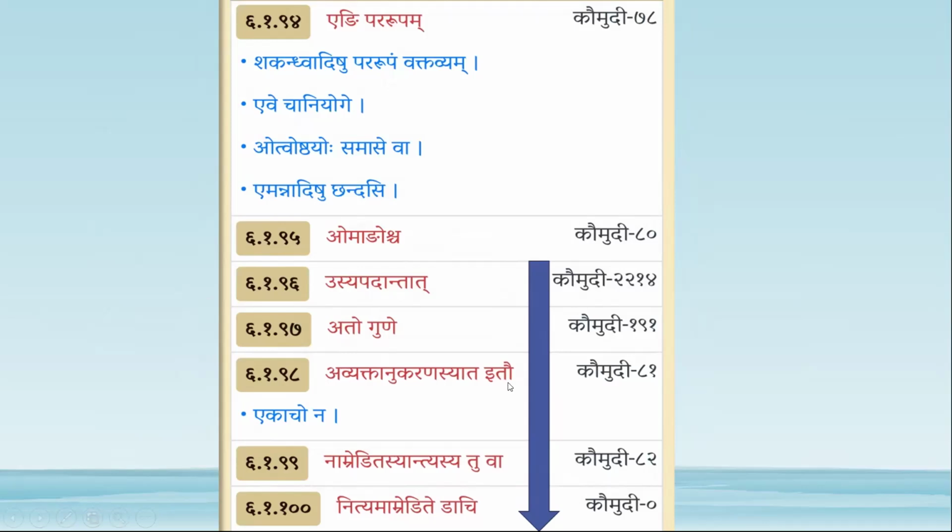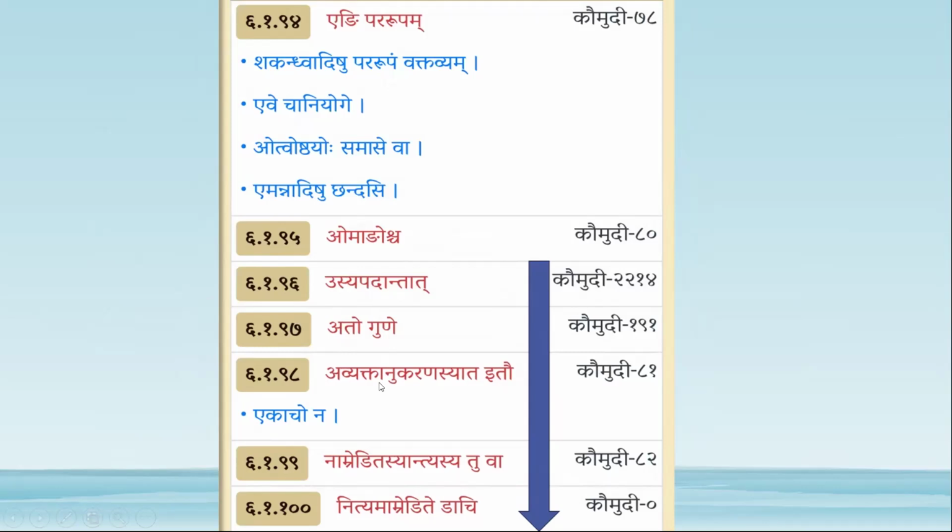Avyaktanukaranasyata Itau. For this sutra, there will be an avyaktanukarana word, and it should end with at, and it should be followed by iti. Then that at plus e combined form e. Namreditasya Antyasya Tuva.